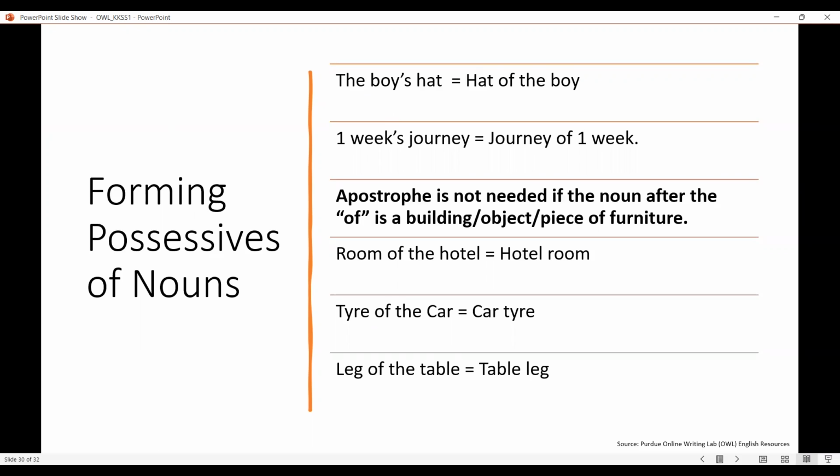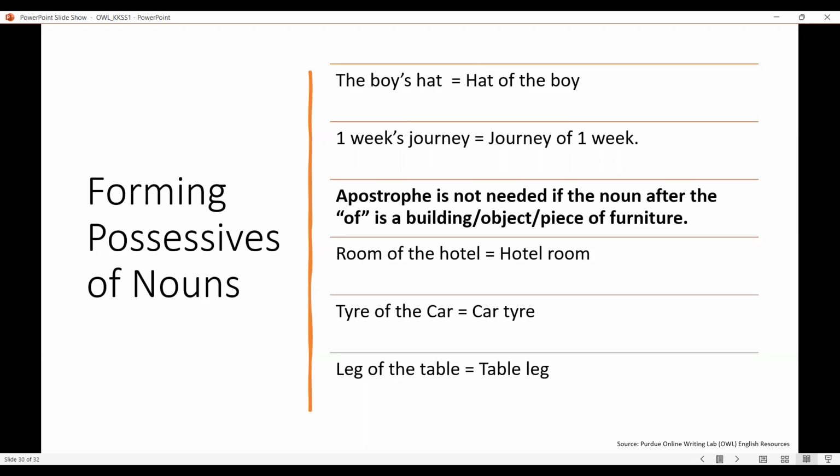And remember that an apostrophe might not be needed if there is a building or an object or any piece of furniture immediately after the "of". In the above example, hat of the boy is called the boy's hat, but here it is an object. So it says room of the hotel.